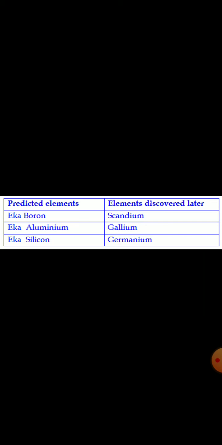So what he predicted, that way the elements to be kept in the gaps were discovered. In this table also we can see the properties of Eka aluminium and gallium. Here the atomic mass of Eka aluminium is 68 and gallium is 69.7. Formulas of oxides and chlorides are given.